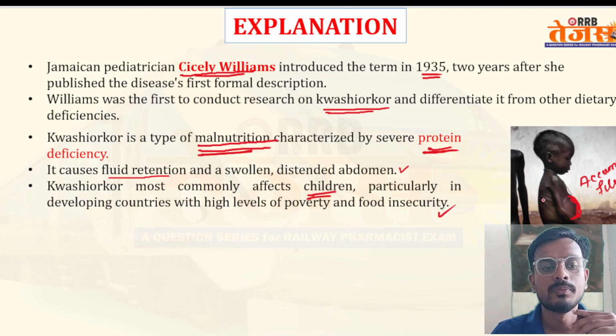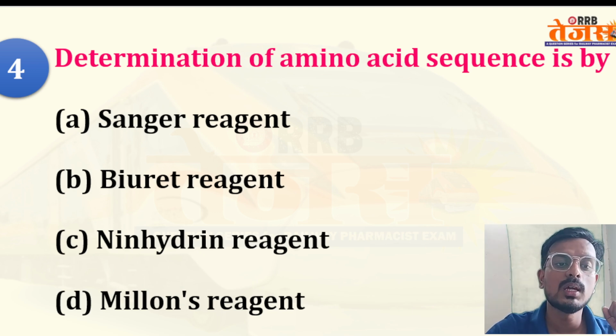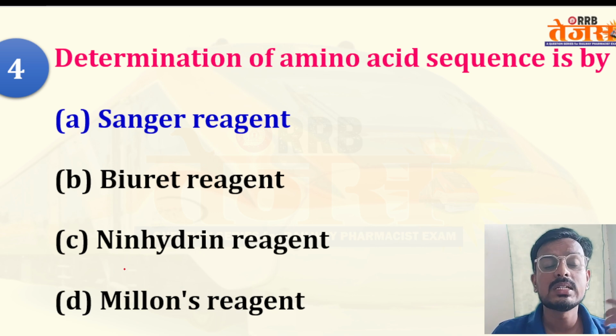Coming to the next question: determination of amino acid sequence. This is very important; this question has been asked several times. Which of the following is responsible for the determination of amino acid sequence? Your options are Sanger's reagent, Biuret reagent, ninhydrin reagent, and Millon's reagent. For the determination of amino acid sequence, Sanger's reagent is used.